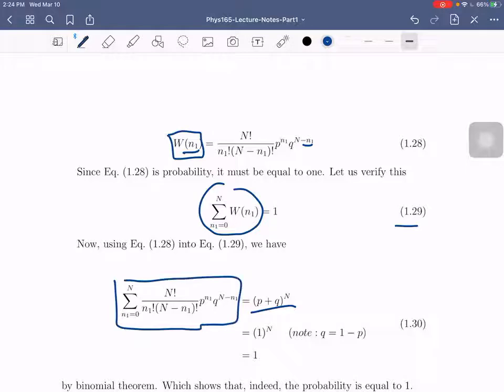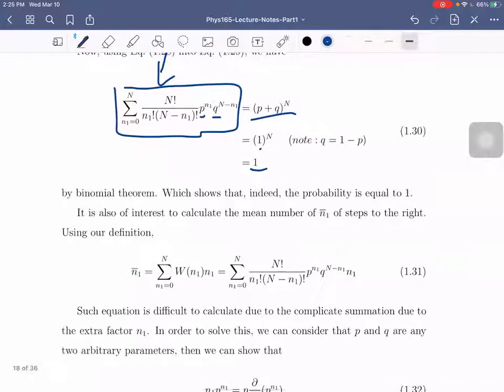Okay? So we have ito pa rin. Nilagay lang natin dito. And since we still deal with P and Q, this is just equal to P plus Q raised to N. Okay? However, since we know na P and Q is just 1/2, ang sum nila ay 1. And therefore, 1 raised to N will just be equal to 1. Okay? So, yan. Ibig sabihin, itong buong value nito is just 1. Okay? So, indeed, pinakita natin na yung probability talaga niya ay equal sa 1.